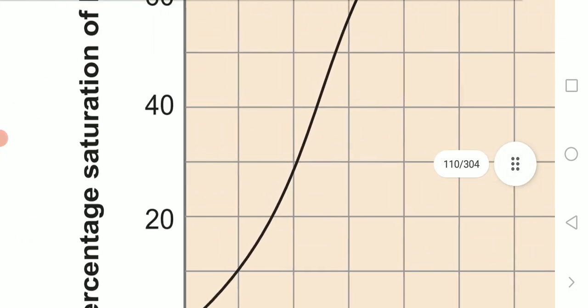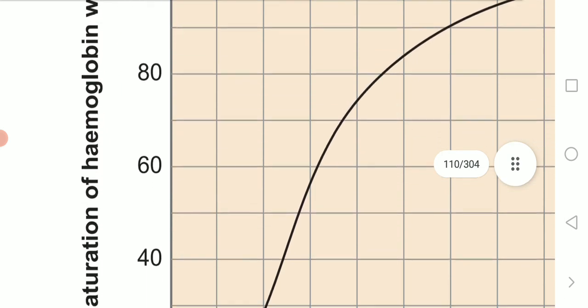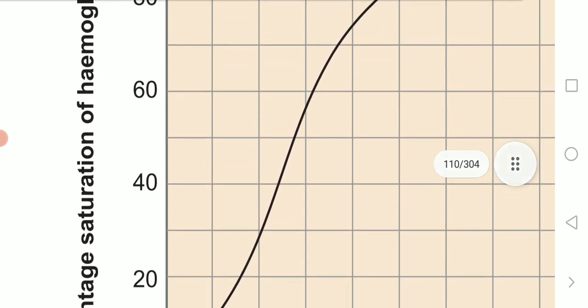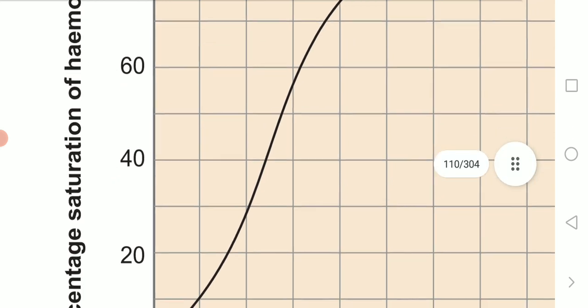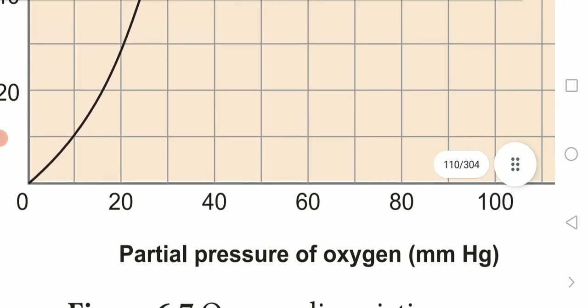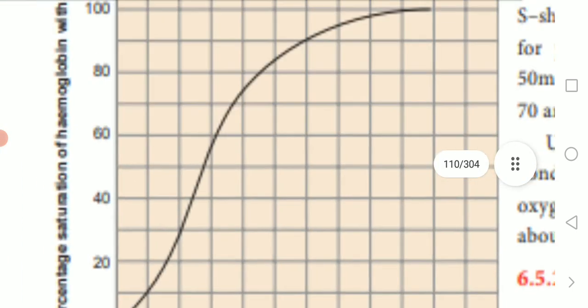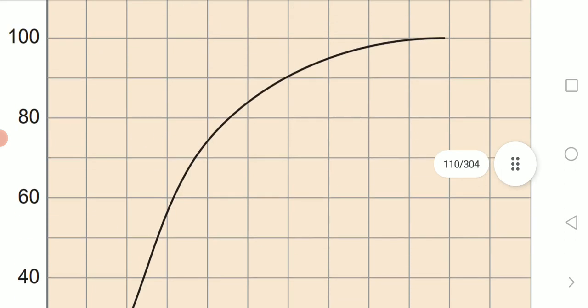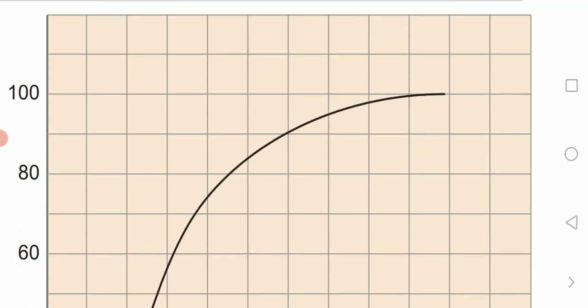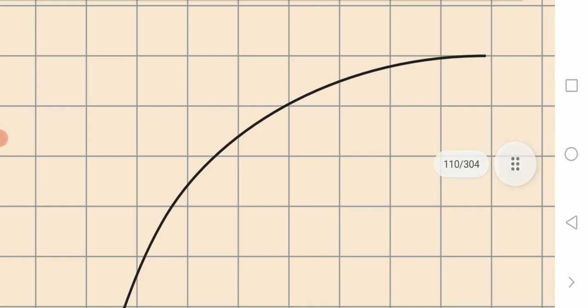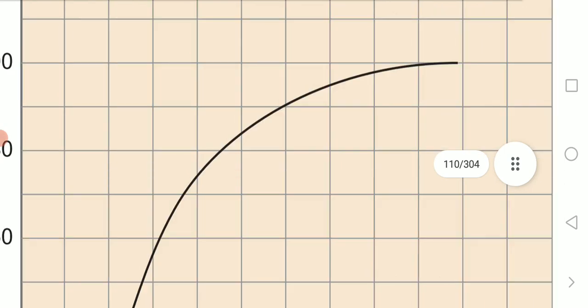The S-shaped curve has a steep slope for partial oxygen values between 10 and 50 mm Hg. Here, you take 10 on the x-axis and go up to 50 on the y-axis.